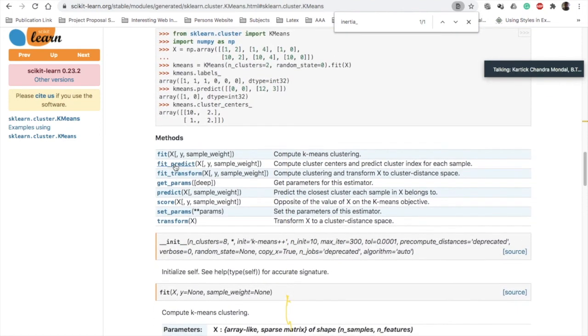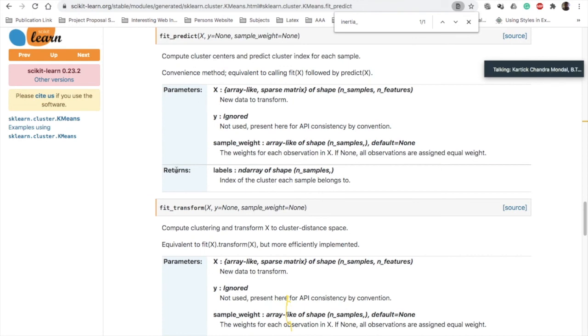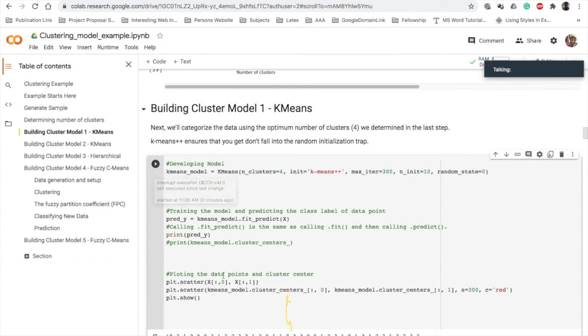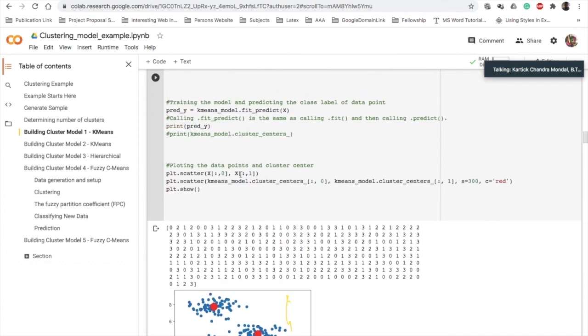See the web page for this particular method, fit_predict. It returns labels. So the output here, pred_y, will give you the label value, that is, which cluster this point x belongs to. If you run this, you will see the clusters, the output of pred_y, which data point belongs to which cluster.